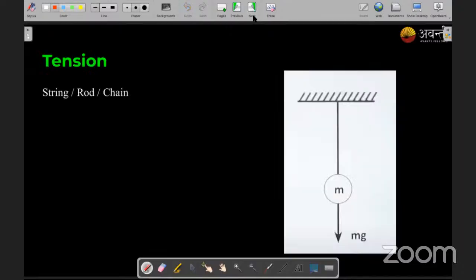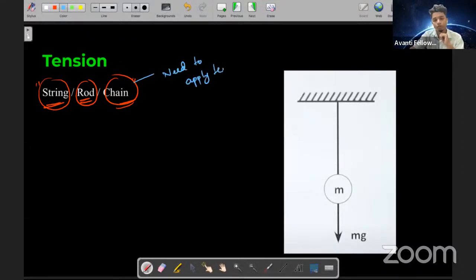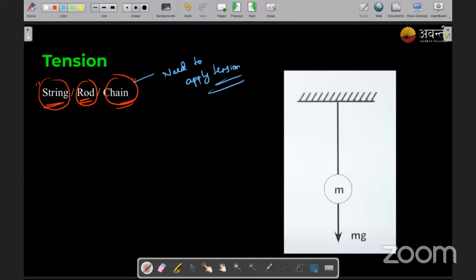Now if I'm talking about tension, this tension comes into the picture with a string, a rod, or a chain. So every time you see a question regarding a string, rod, or chain, at that moment you need to understand that I need to apply tension. Whenever a string or a rod or a chain is involved, whatever we need to do, we need to apply tension.